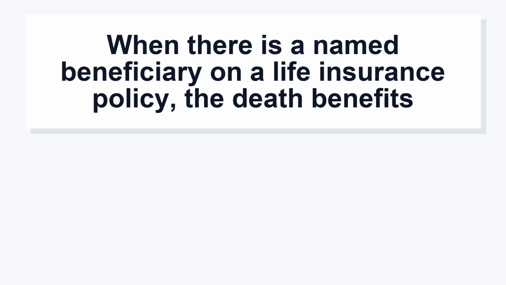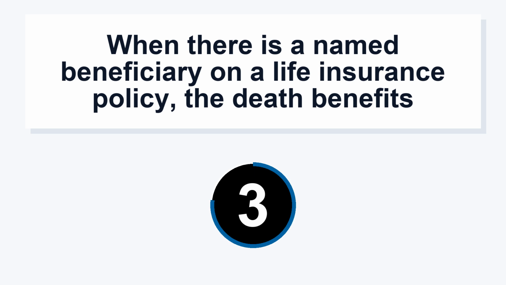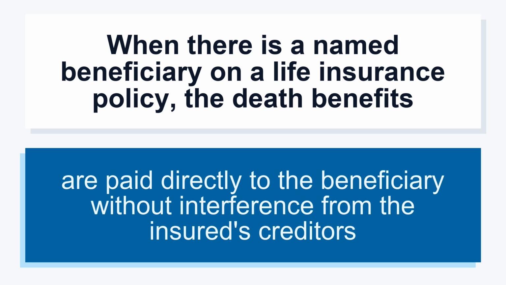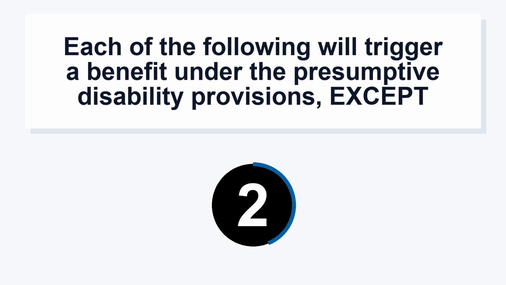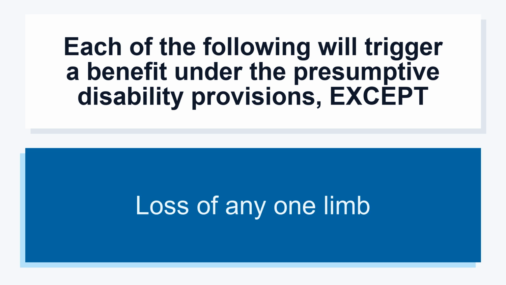When there is a named beneficiary on a life insurance policy, the death benefits are paid directly to the beneficiary without interference from the insured's creditors. Each of the following will trigger a benefit under the presumptive disability provisions, except loss of any one limb.